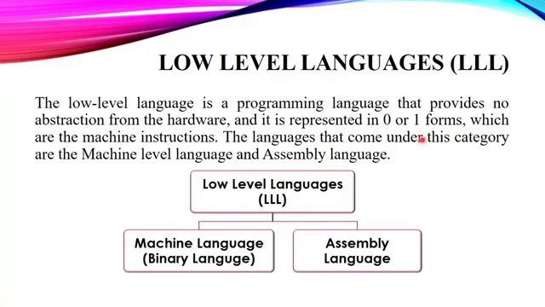The languages that come under this category are machine language and assembly language. There are two categories of low level languages. These are machine language and assembly language.